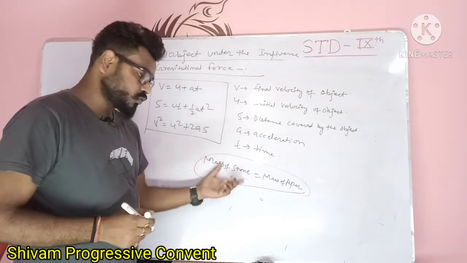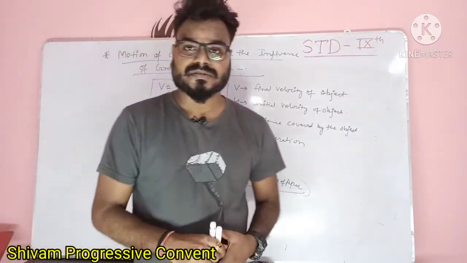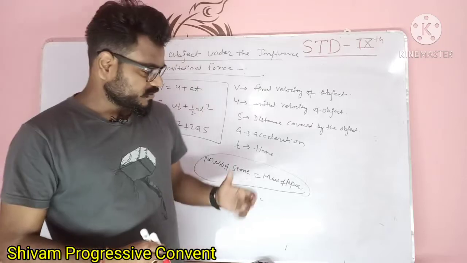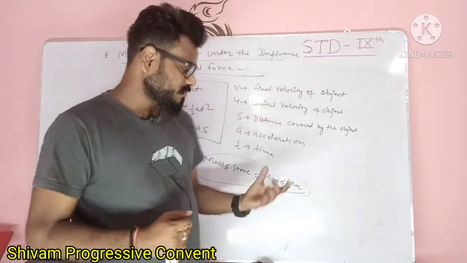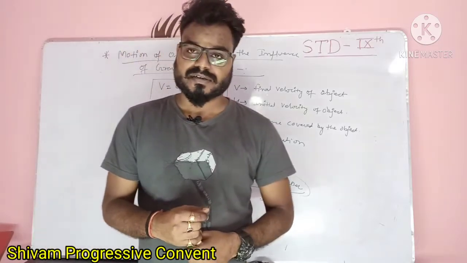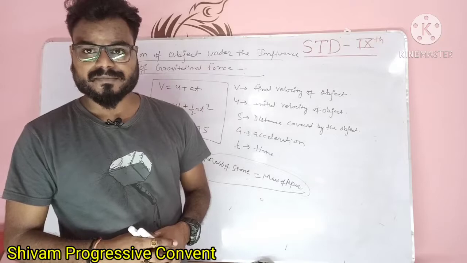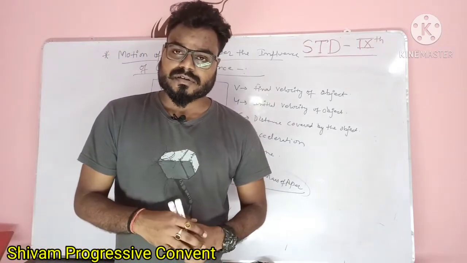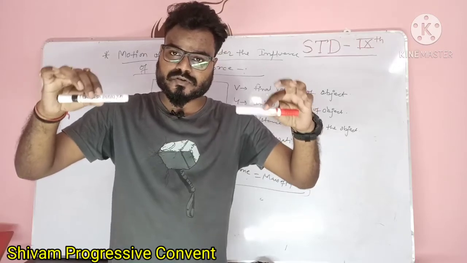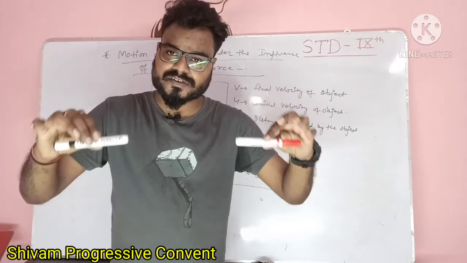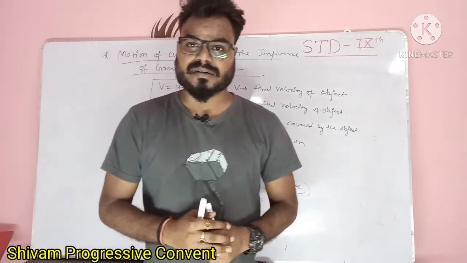Here also the stone comes first on the earth. Why? You have to think about this, because at the same mass the stone occupies less space and the same mass of paper occupies more space. That's why the stone comes earlier. Why does the stone come earlier? Because when you release a stone and a paper at the same time on your first floor, then air resistance comes into the picture.